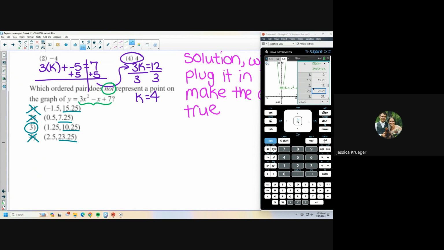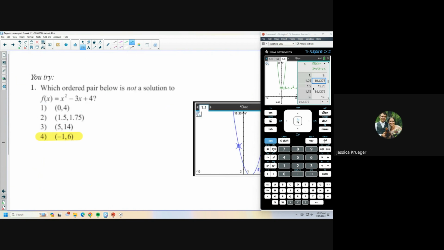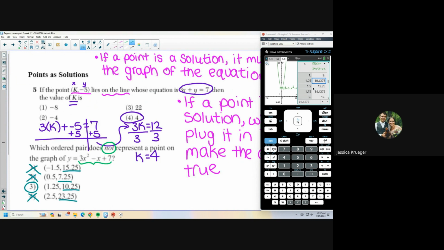Here's how we'll fix this. I'm going to go to menu again, table, edit table settings, and instead of counting by 0.5, I'm going to count by 0.25. And now I can go to 1.25 and I can see that that y value is definitely not 10.25. Ooh, goodness. Okay, I forgot.